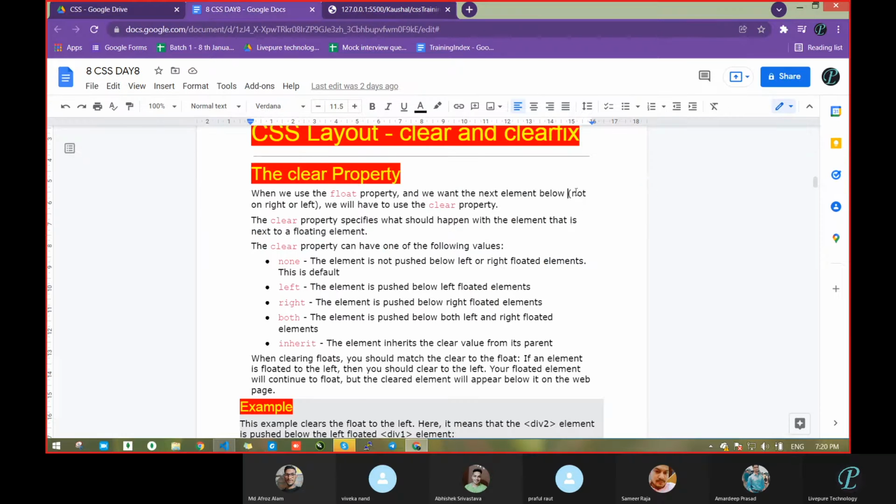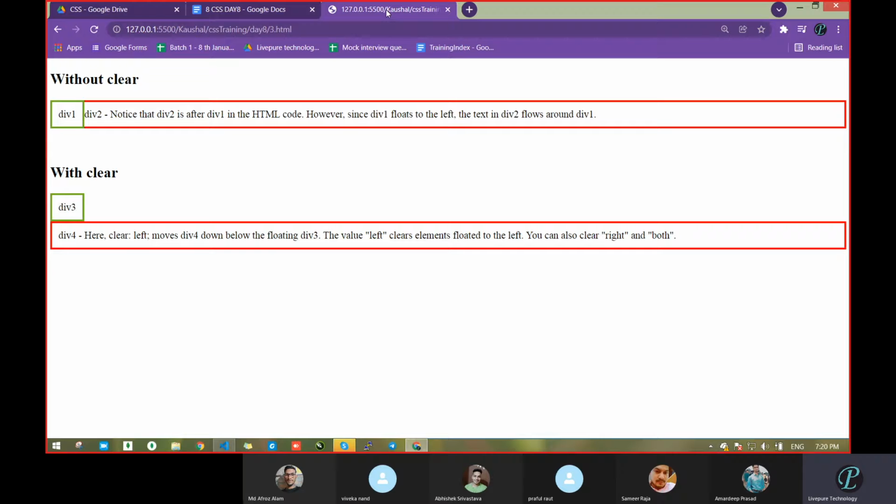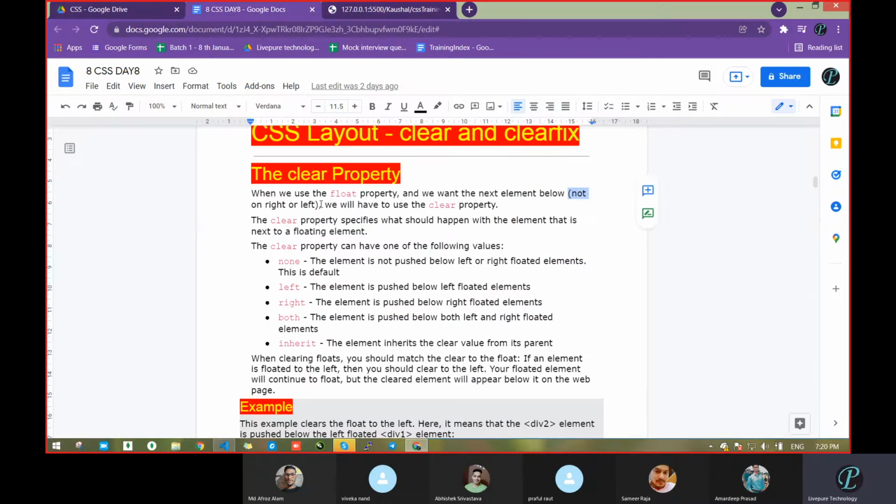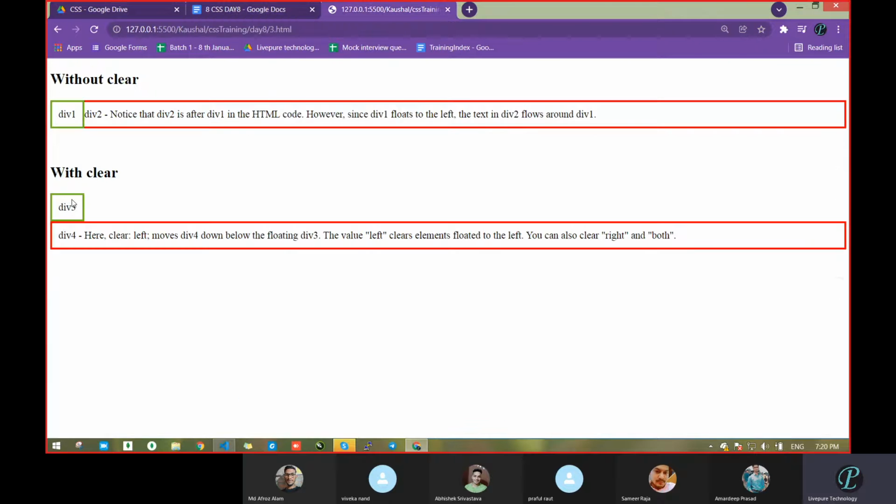So below, not on the right or left, meaning we do not want the element to be on the right or left side. So we have to use the clear property. Due to the clear property you will get the element on the bottom side, not on the right and left as like this.